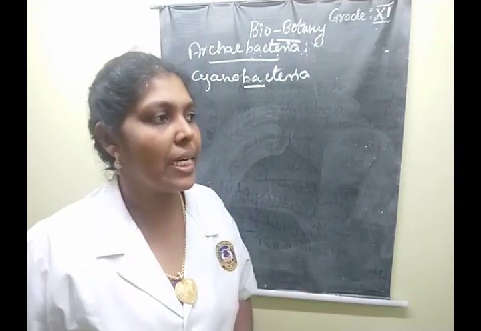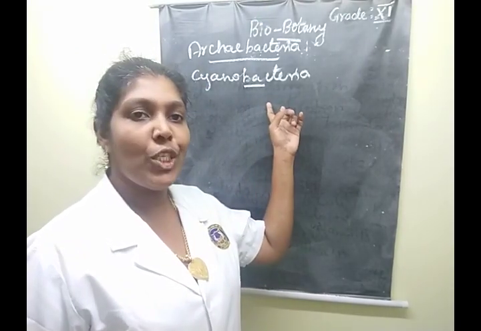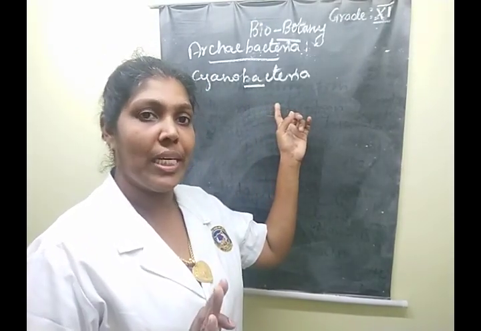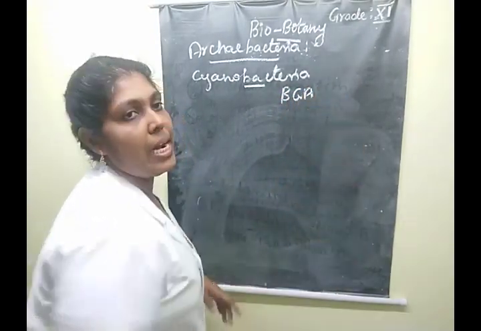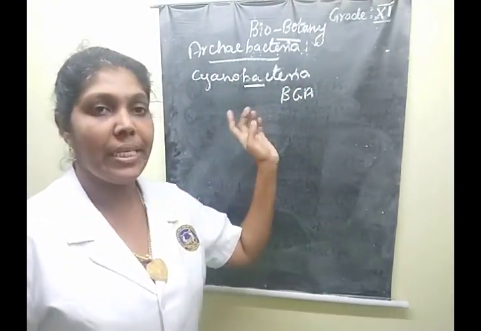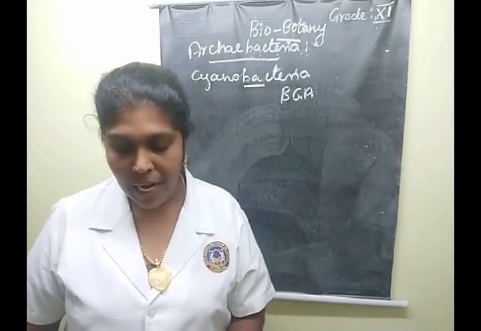That is the class name; algae come under many classifications, and there we call it the Cyanophyceae classification. Understood? Cyanobacteria is commonly called blue-green algae. What is the name? Blue-green algae.